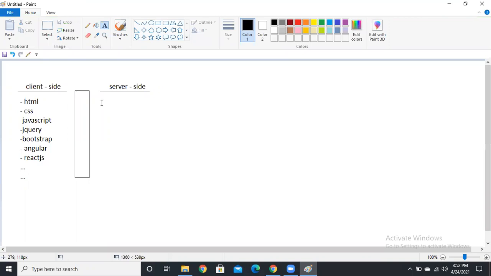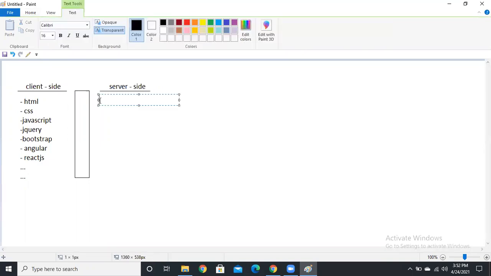And next we have server side technologies, which are going to respond to your client, guys. These are like PHP, Java, .NET, Python, Perl, Ruby on Rails, and Node.js.